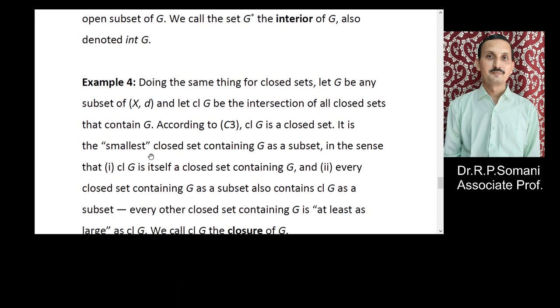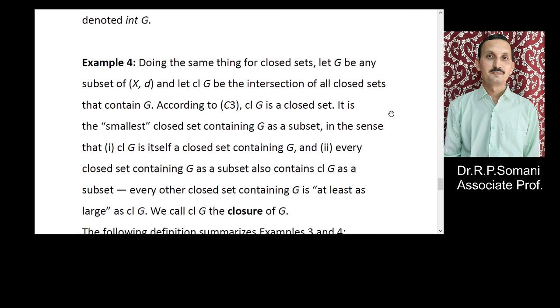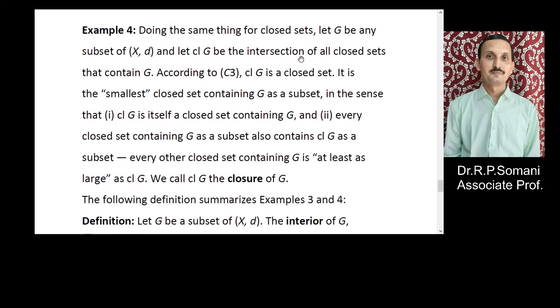So we call this G0 the interior of G, also denoted by INT G. Similarly, doing the same thing for closed sets, let G be any subset of X, d, and let CL G be the intersection of all closed sets that contain G. Here G may be closed, open or neither.